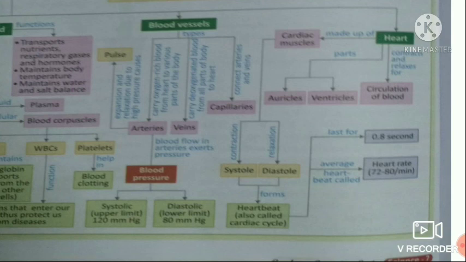Now, the heartbeat lasts for 0.8 second, and the average heart rate or heartbeat is 70 to 80 per minute in normal adult humans. Okay.